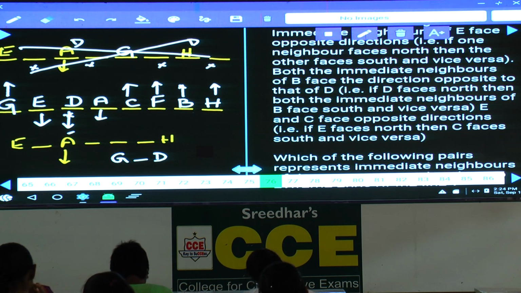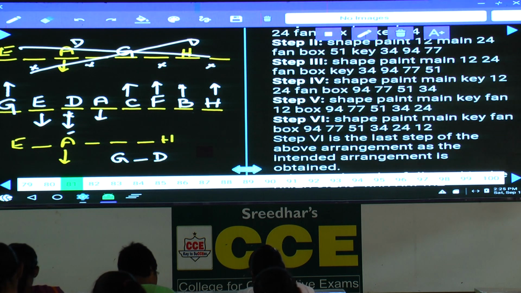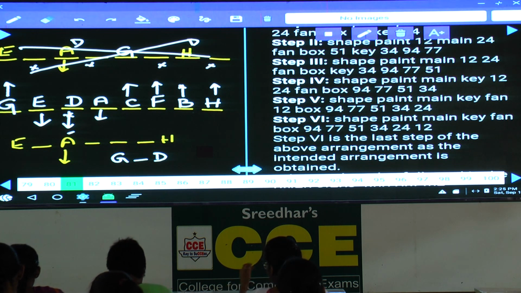In total, we have 5 persons who are facing towards north and 3 who are facing towards south. Clear? As this is about questions 76 to 80, first write down this arrangement. Then let us discuss questions 81 to 85.